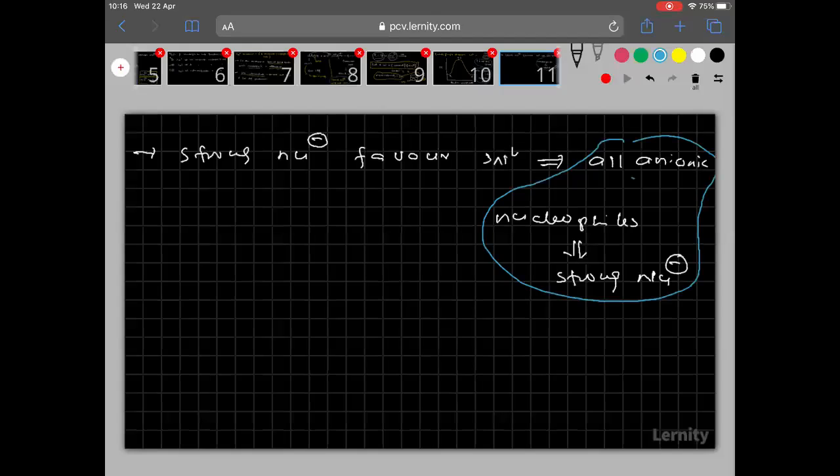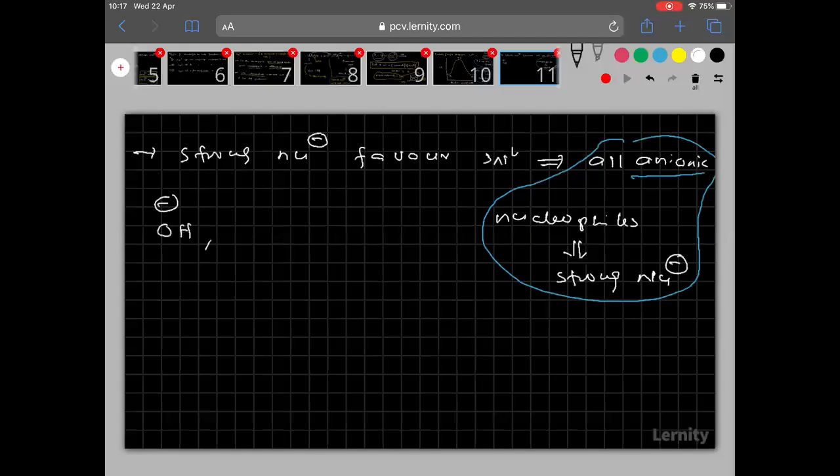Anion means what? Negative ion. So all anionic nucleophiles are stronger nucleophiles. Okay, let me take some examples of anionic nucleophiles.